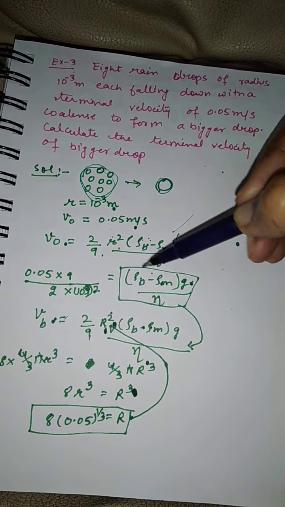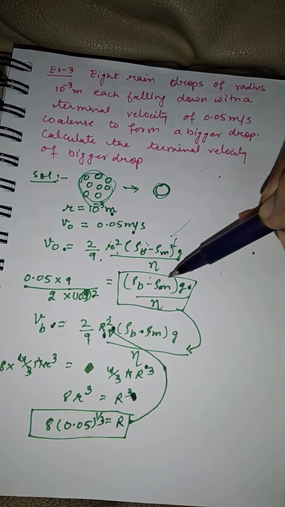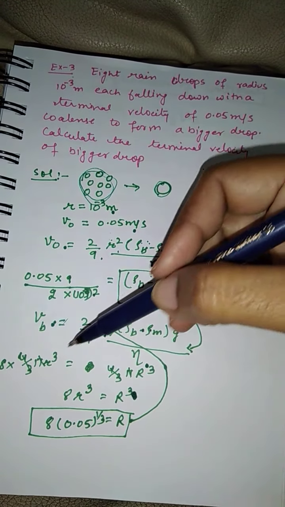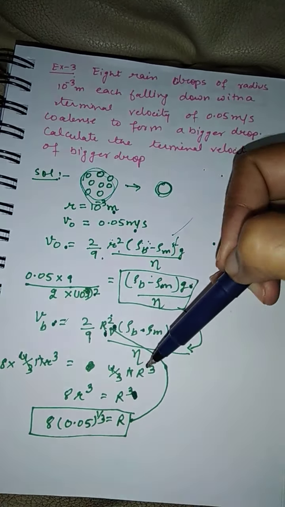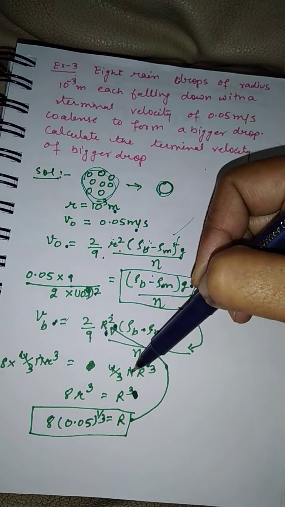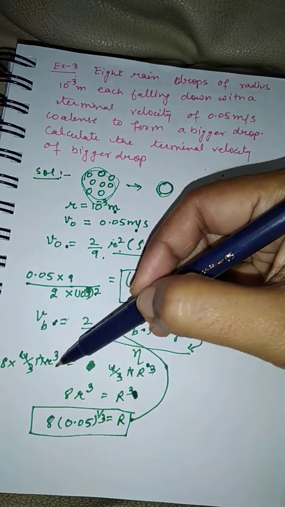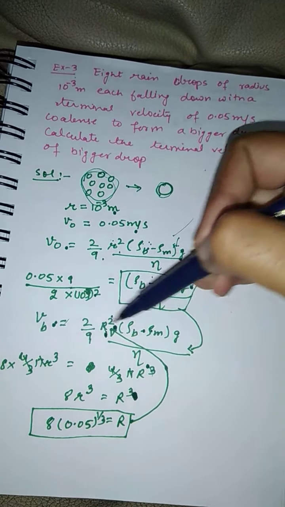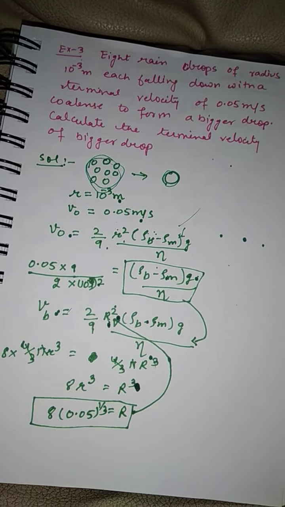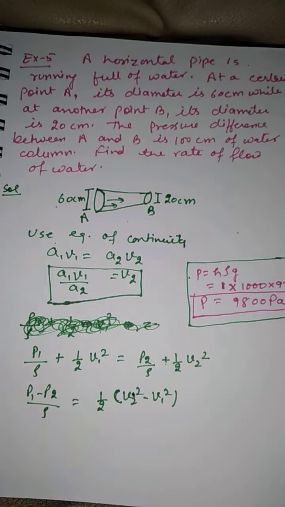Again, you keep this constant same, and in that case you will use the opposite way. You will be given the radius of the bigger raindrop and you would have to calculate the radius of the small raindrop first, then fill the value to calculate the terminal velocity.